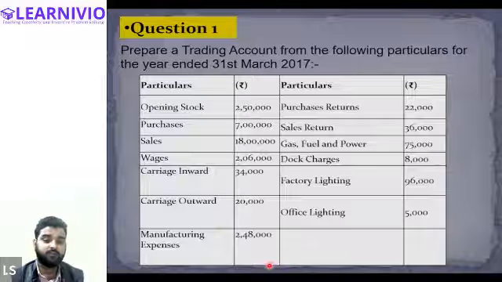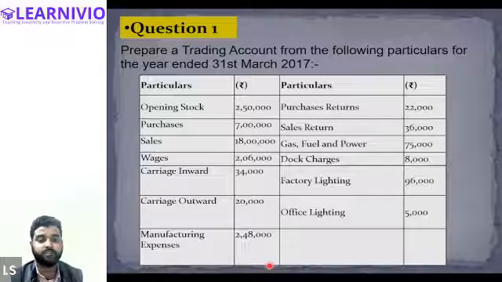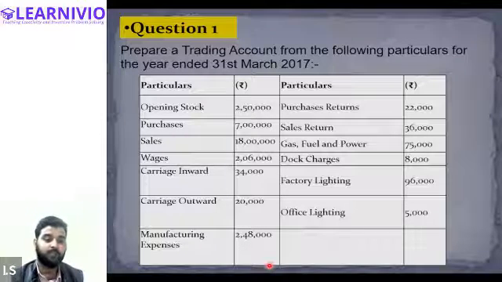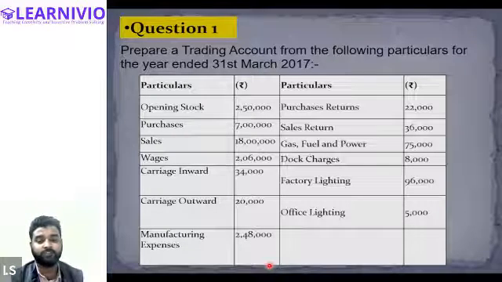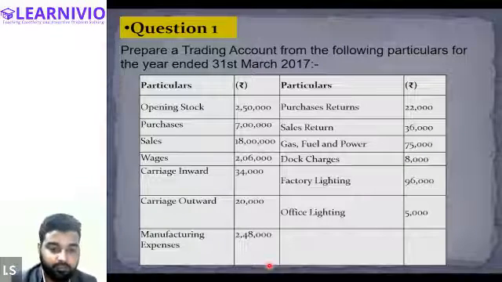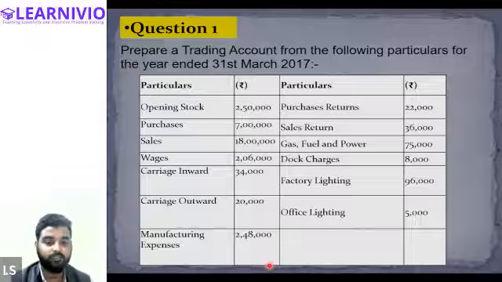Inside the factory means direct and outside the factory means indirect, right? Yes. So it is clearly mentioned in the question that it is a manufacturing expense. That means we must have incurred this expense on manufacturing of goods, and manufacturing must have taken place in the factory itself, right? Yes.